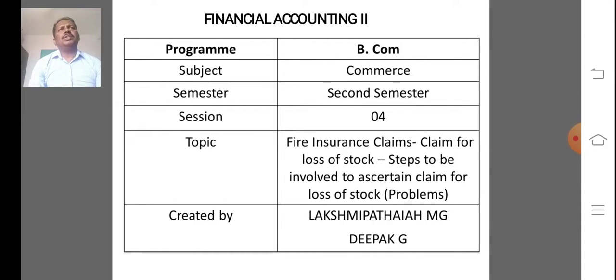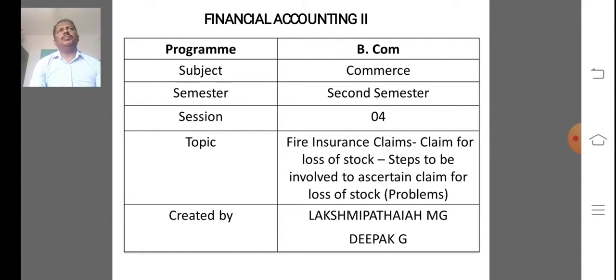And step number 5, ascertainment of claim amount. From the amount of loss incurred, the claim must be calculated. Calculation of claim depends on the extent of insurance and the value of goods.